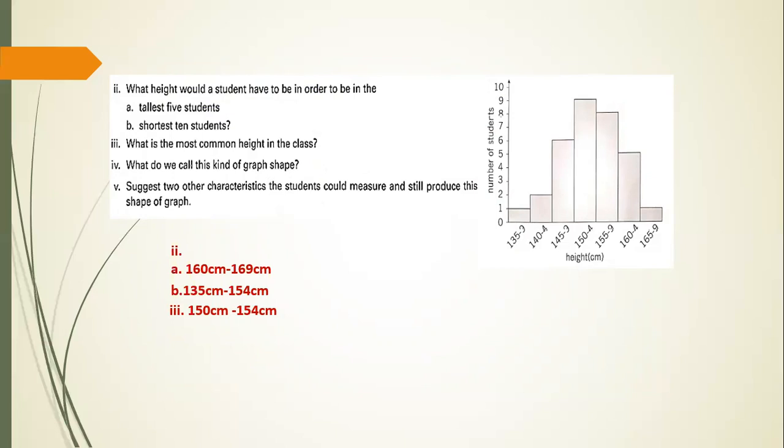What do we call this kind of graph shape? So this is also called a normal distribution curve, and suggest two other characteristics the students could measure and still produce this shape of the graph. So we will consider their weights and their hand span size.